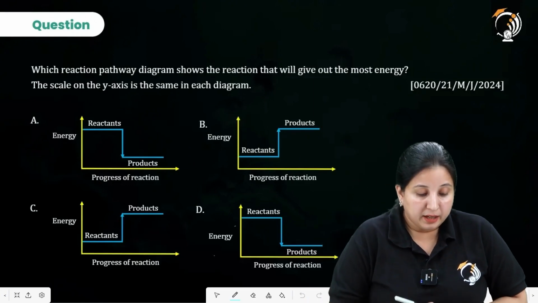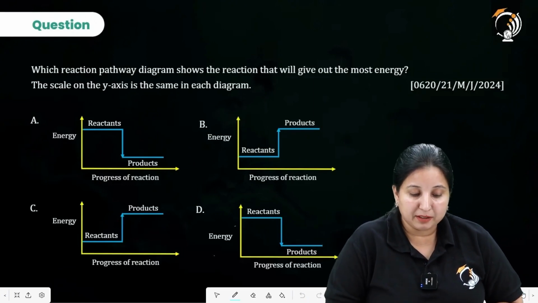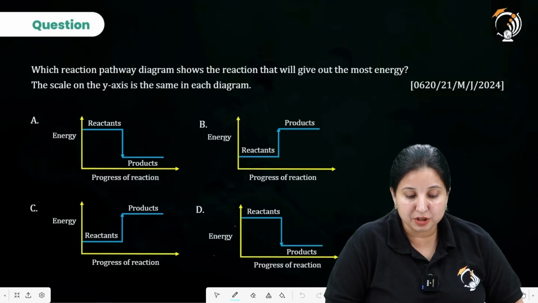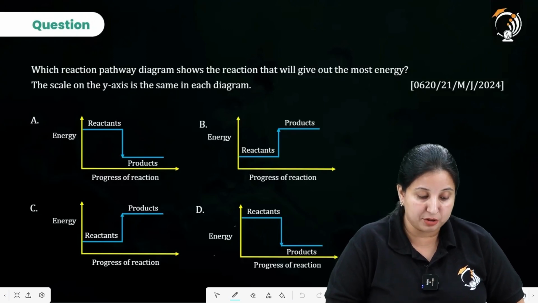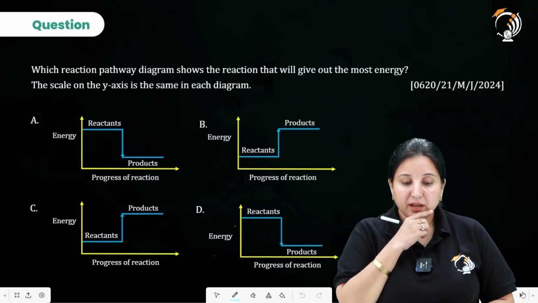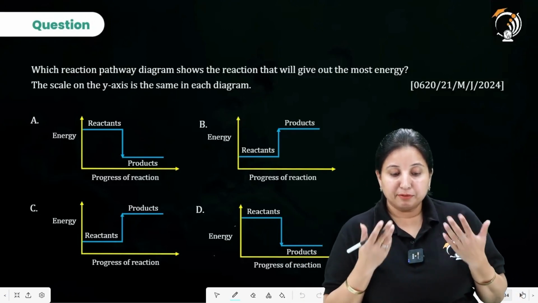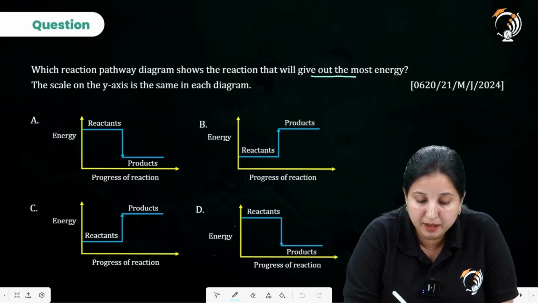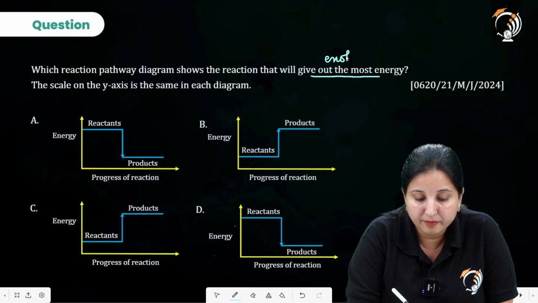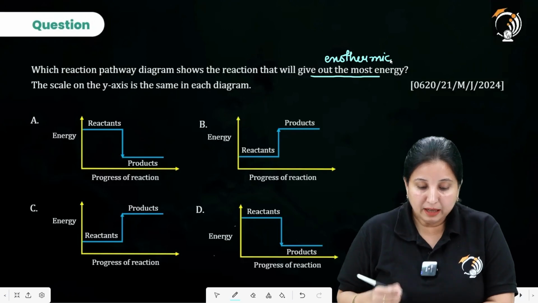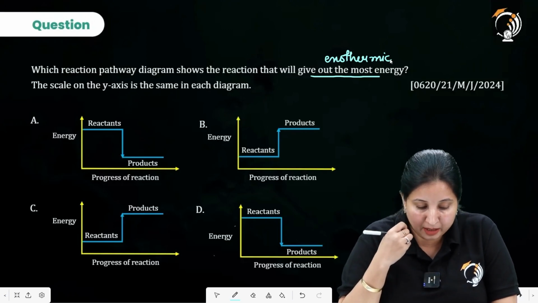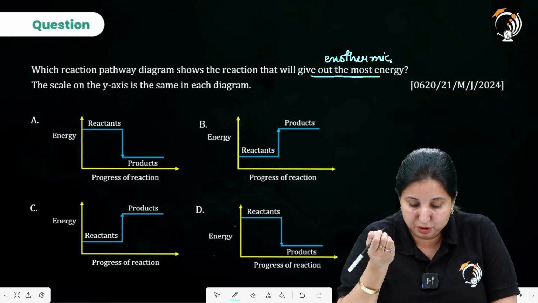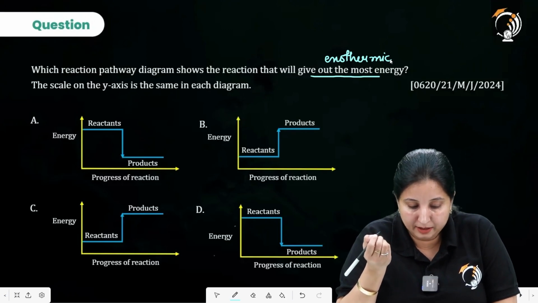Next is saying which reaction pathway diagram shows the reaction that will give out the most energy. The scale on the y-axis is same in each reaction. Now look, will give out the most energy, it means that it should be exothermic. In the case of exothermic, our reactant energy should be higher, isn't it?